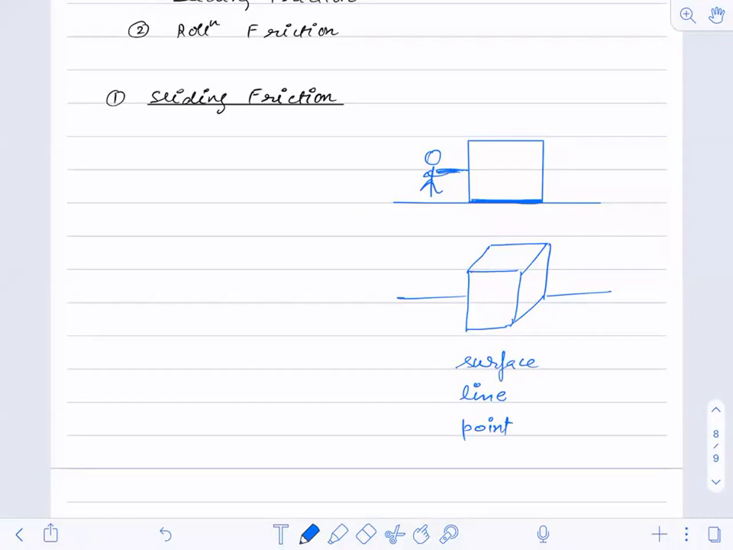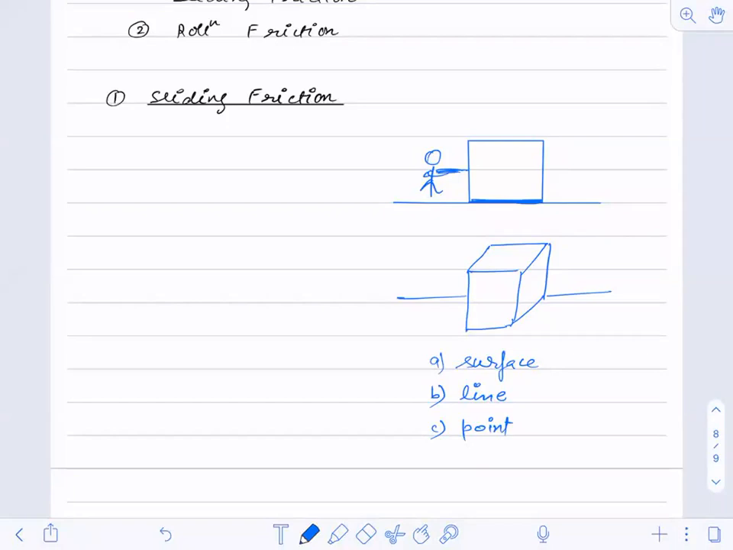Is there a surface in contact? Is there a line in contact? Or is there a point in contact? There is a surface in contact. This is a surface contact. All of you understand this point? There is a surface in contact.